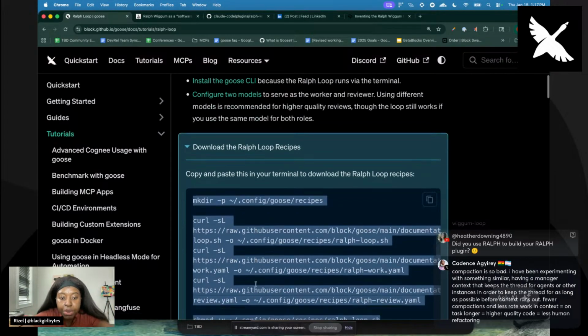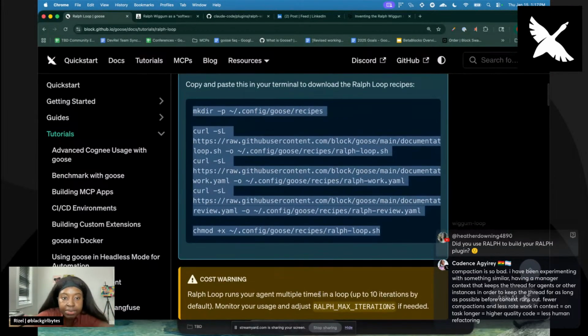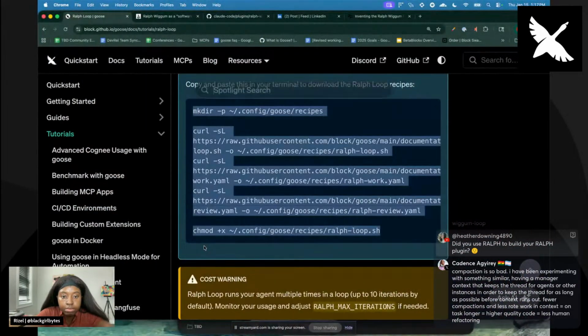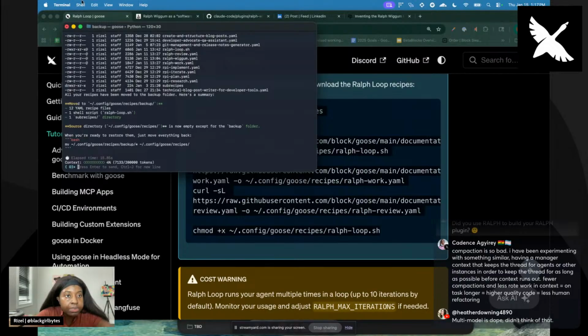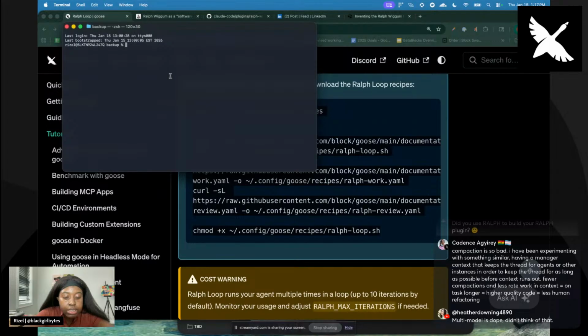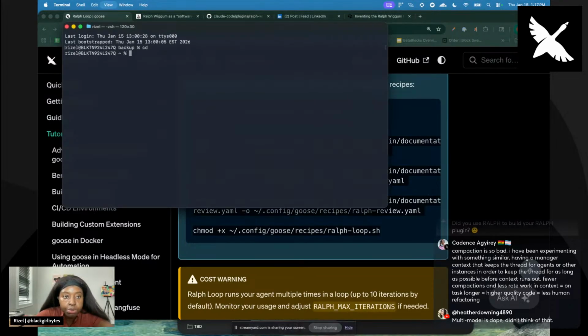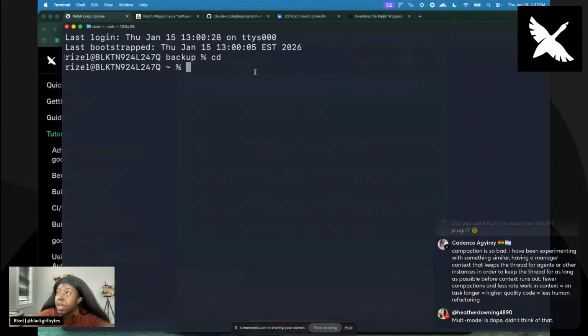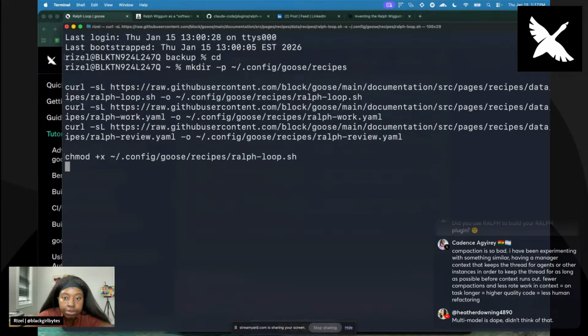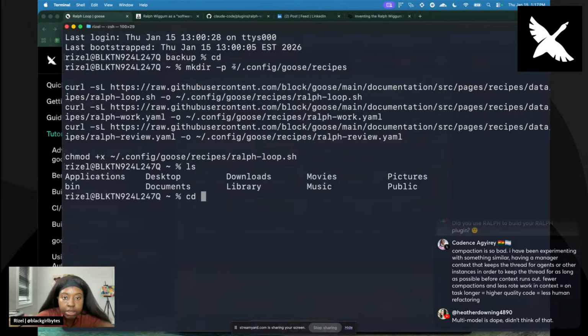But anyways, the first step, we're just going to go through the recipe as if I was brand new, fresh to this. Terminal, hello. Okay. I'll just create a new tab because I don't know what was going on in this one. And cd. Okay, so let me zoom in because maybe you guys can't see. Now we're going to run this command. What this is doing is it's just downloading the recipe files for us. So it did it. Let me make sure it did.